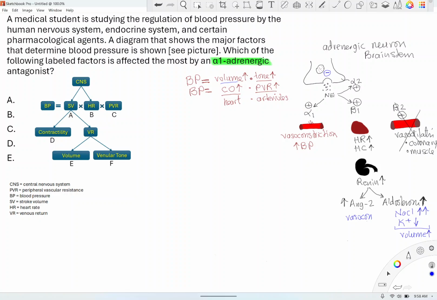Volume. Now, volume is not because of vascular tone, just pure volume. Pure volume is only increased if you drink too much water, or it's decreased by bleeding or diuretics. In this case, I'll put diuretics. So volume is affected by diuretics, by bleeding or hemorrhage, dehydration, diarrhea, vomiting.